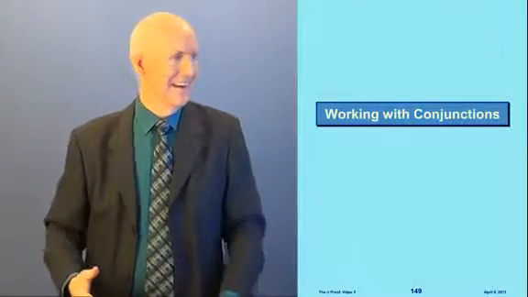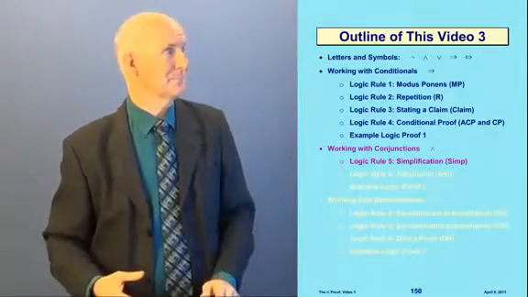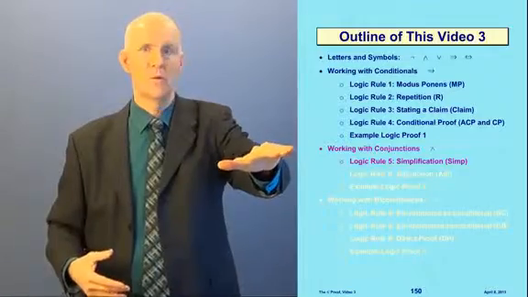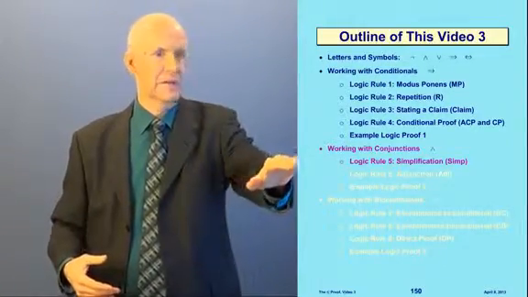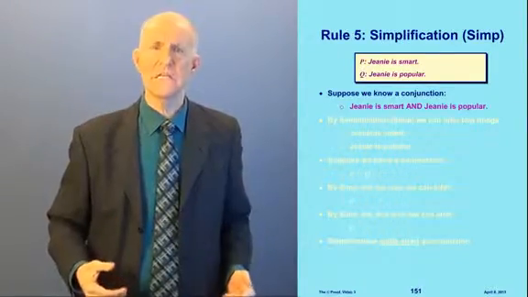Okay? All right, so the next step now is to work with conjunctions. So here we are in our outline. We're moving on to work with conjunctions now. Let's look at the next logic rule, which is called simplification. Now this rule is very easy.